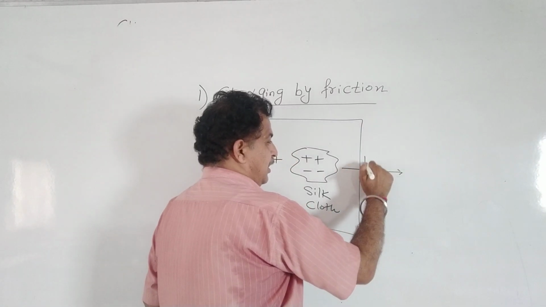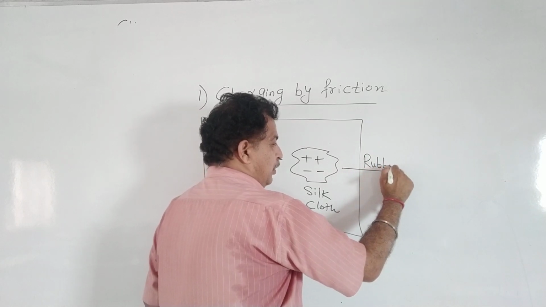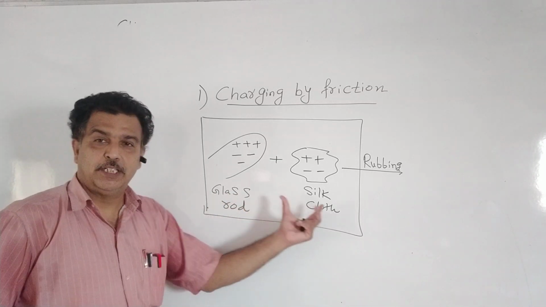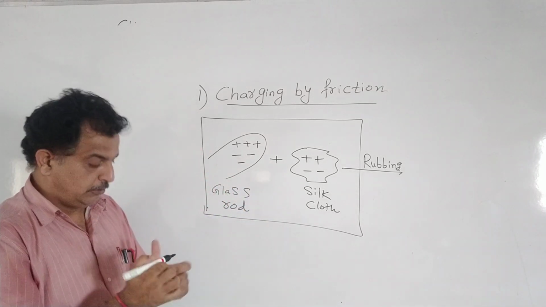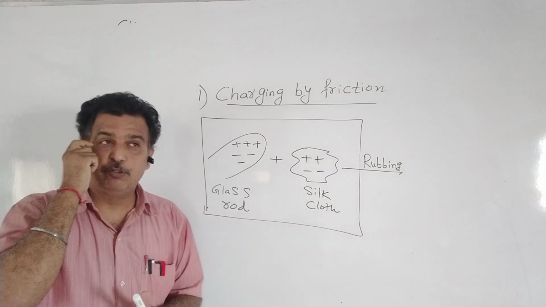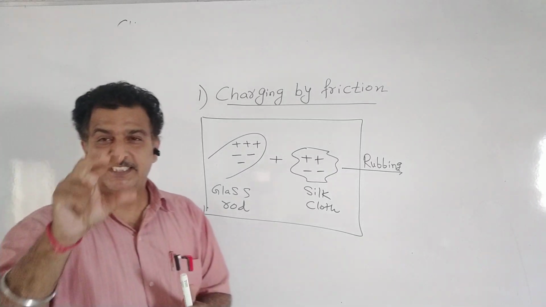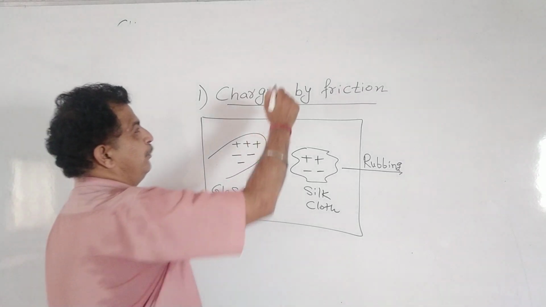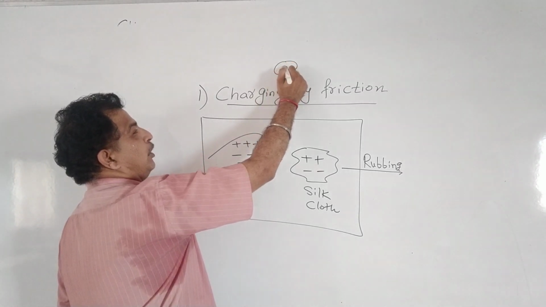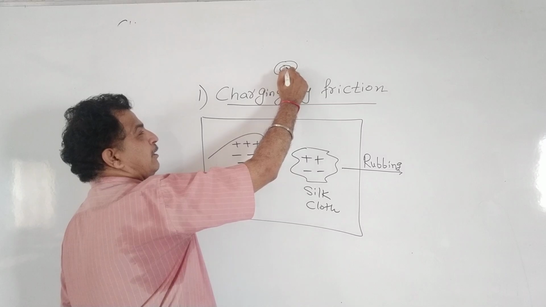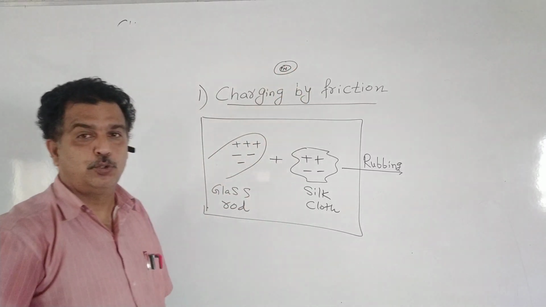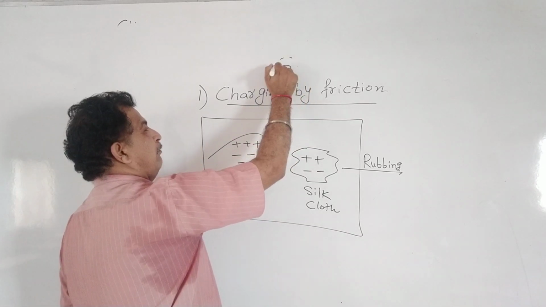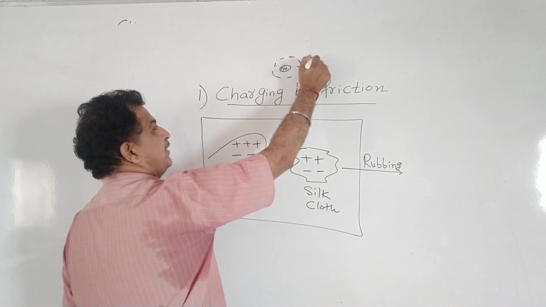Now, if a glass rod is rubbed with a silk cloth, what will happen? Heat will be generated. This heat is sufficient to remove an electron. This is our nucleus where the protons and neutrons are bound, and electrons are revolving in different orbits.